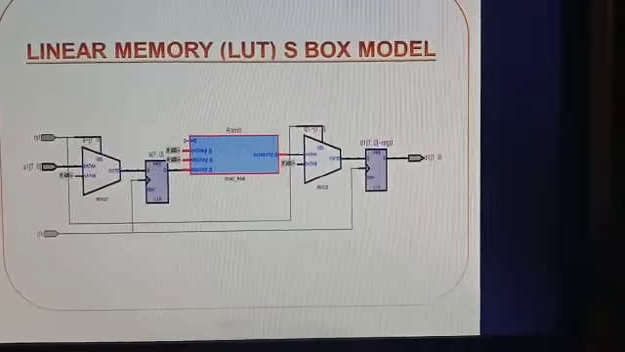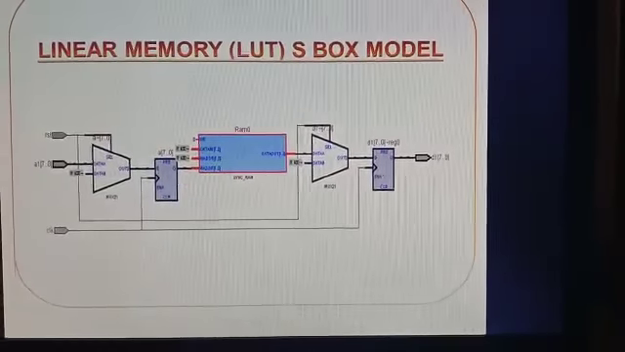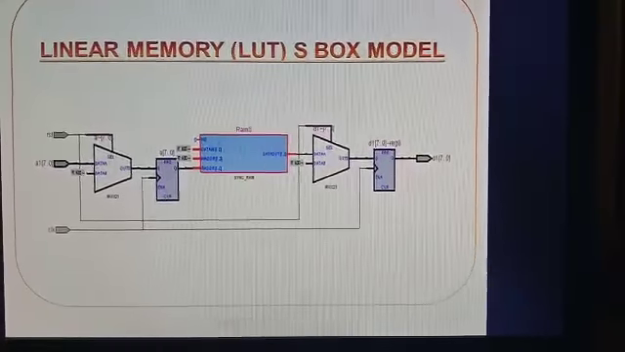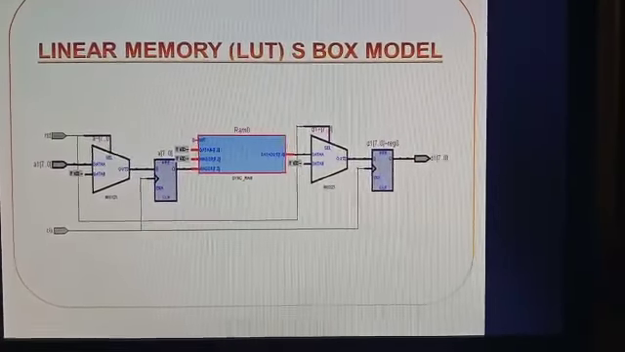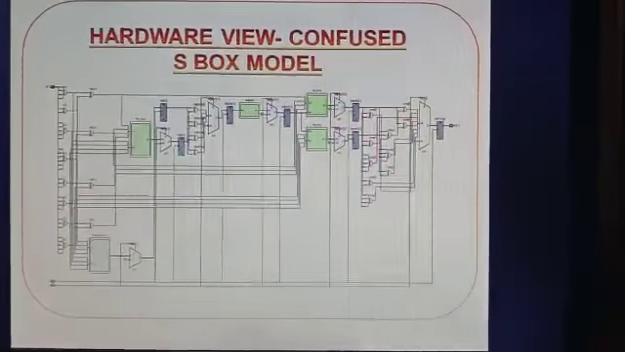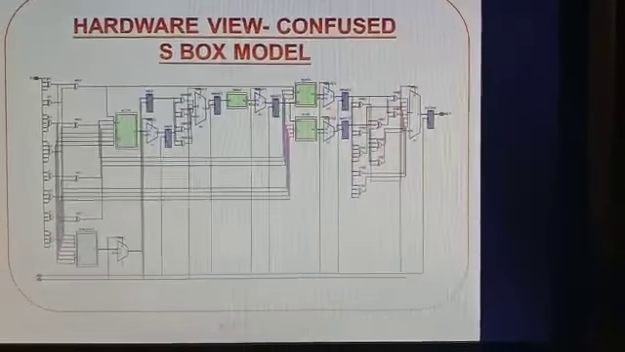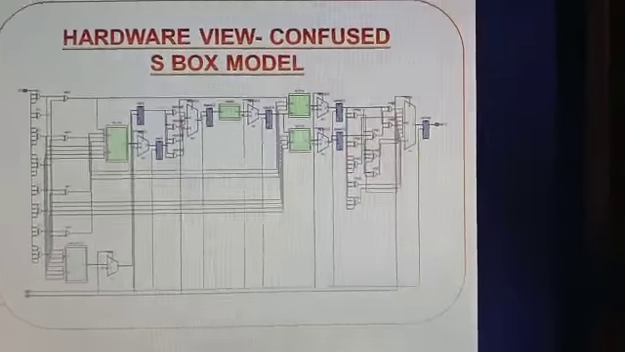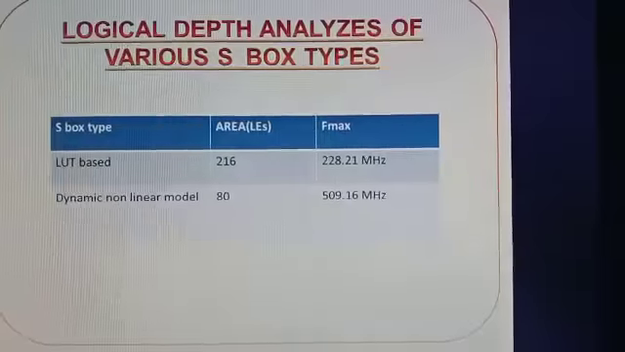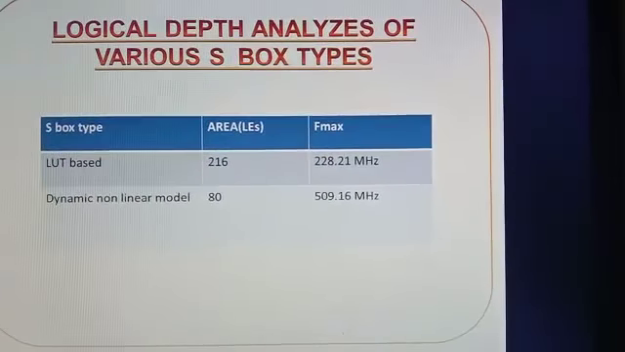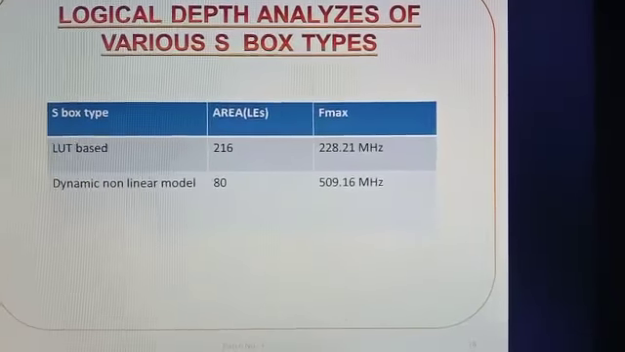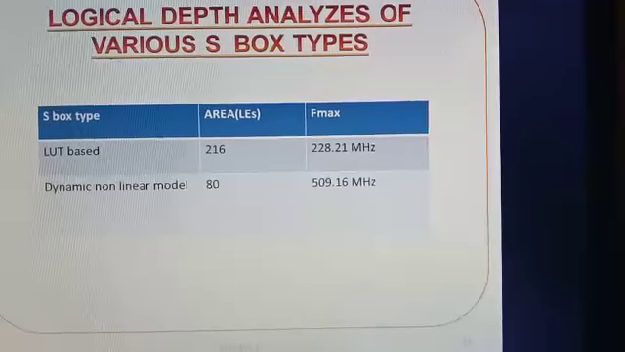This is the linear memory LUT S box. Here it is a linear transformation based S box hardware model, and this is the confused S box, that is the non-linear transformation based S box in the hardware view. Logical depth analysis of various S box types: the S box in LUT based and dynamic non-linear based. The area is reduced from 216 to 80 and the Fmax frequency is increased from 228 to 509.